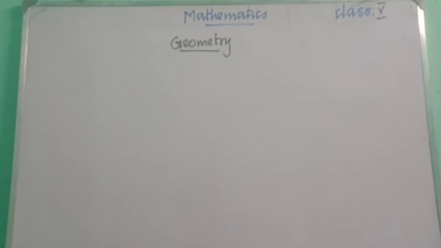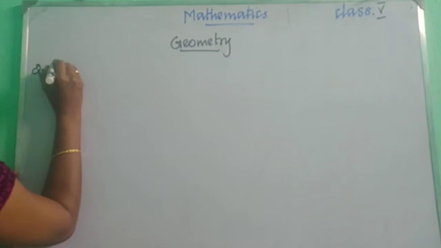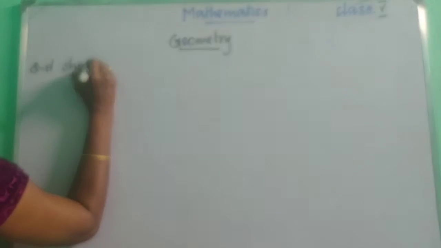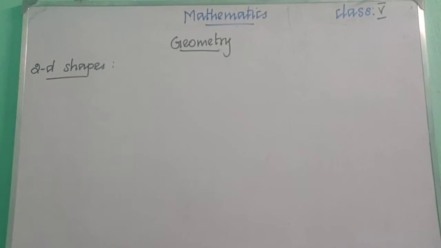Okay, so can we recall what we have learned in the previous class? We have learnt about geometry, right? We have learnt about the 2D shapes in geometry. So what have we learnt about 2D shapes? 2D shapes are the flat plane shapes that we can draw nicely on a flat surface like paper or a board.